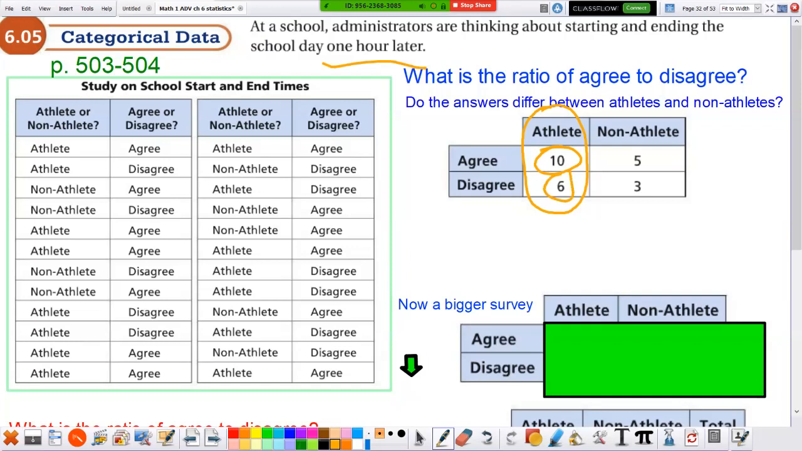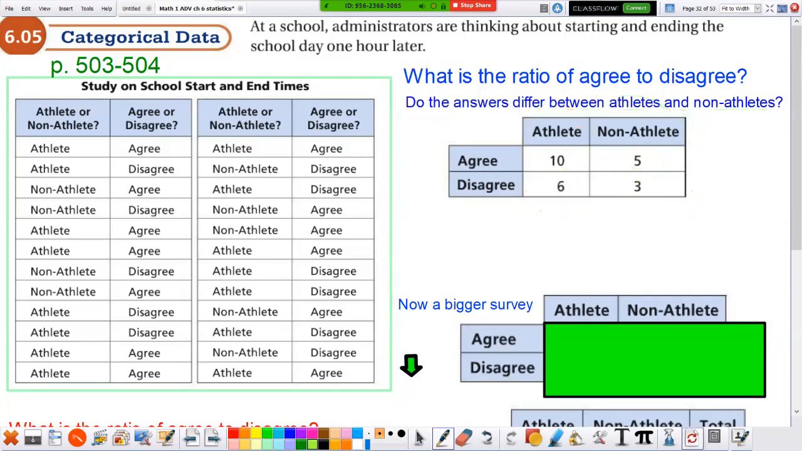While in the other group, the non-athletes, 5 of them said yes, agree, and 3 said disagree. Is there a difference in answers between athletes and non-athletes? You can pause and think about it.